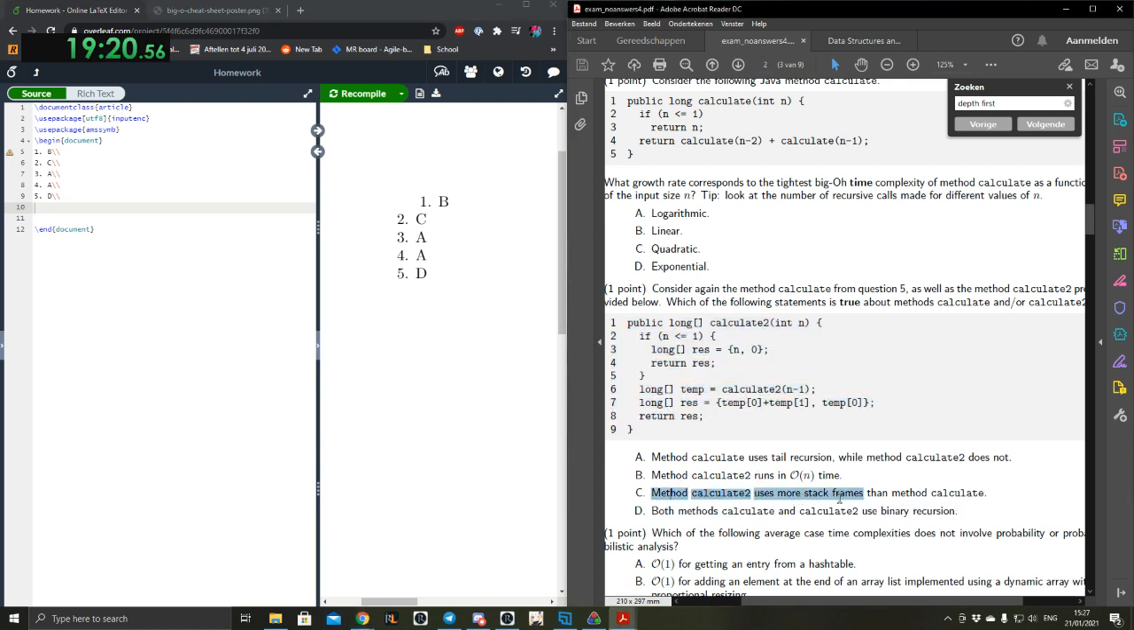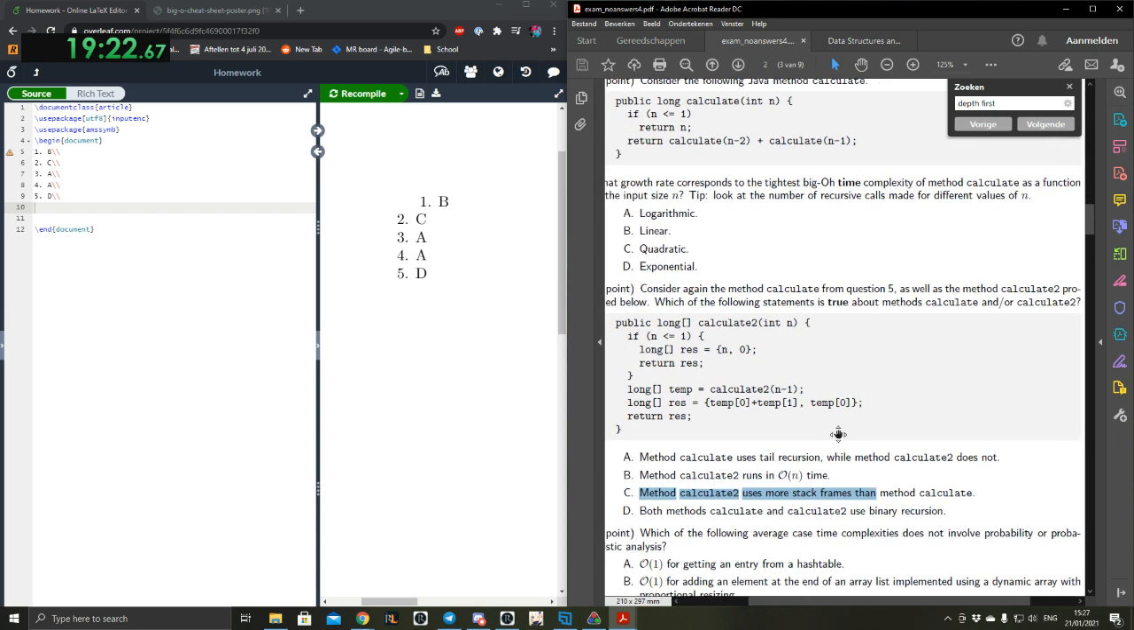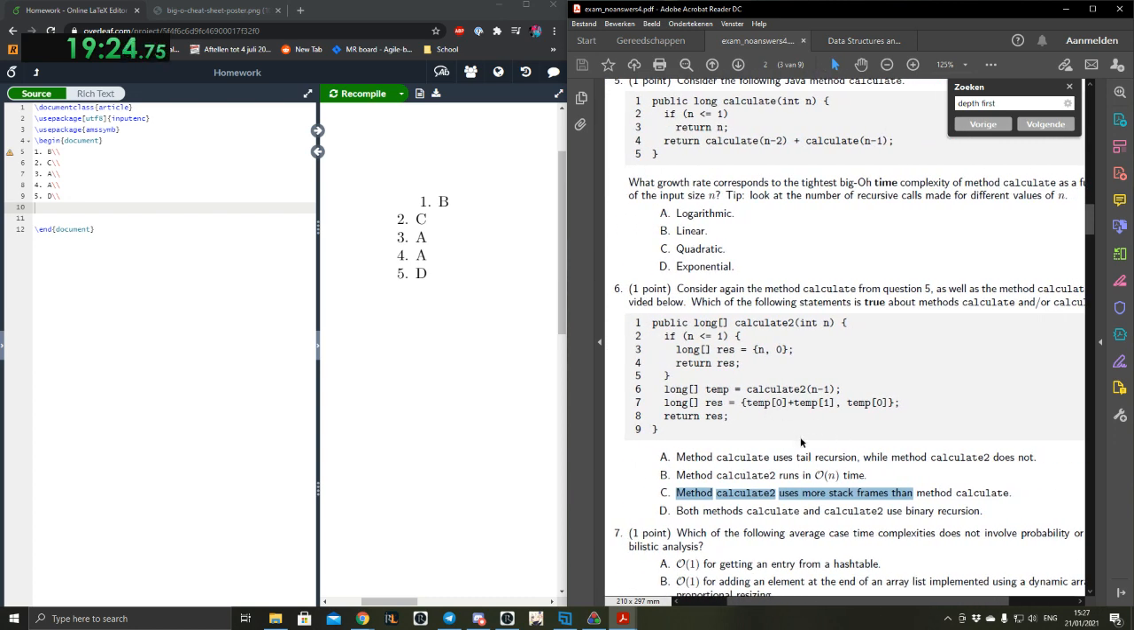Method calculate 2 uses more stack frames than calculate. Well, that's wrong too, because there's less recursive calls. In this one, there's literally only n recursive calls. Method calculate 2 runs in big O of n time. Would it? Let's look at A first. Method calculate uses tail recursion, method calculate 2 does not.